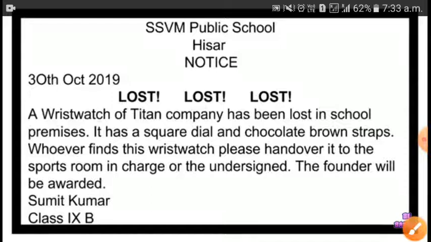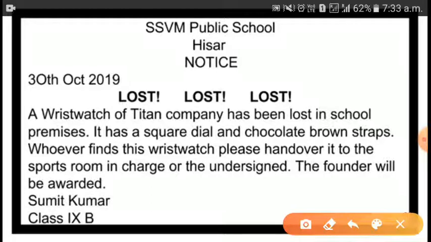Then see, what is this? This is the name of the organization. Here you can write the name of your school. Then "notice", we have to write this word in capital. Then here the date is given. Here you can write 30th June, today's date, or the date when you are writing the notice.